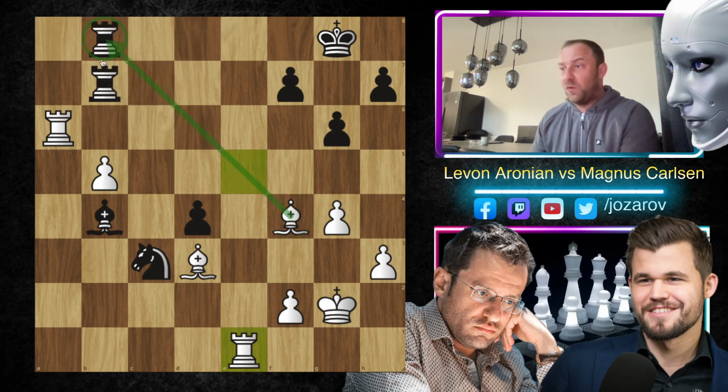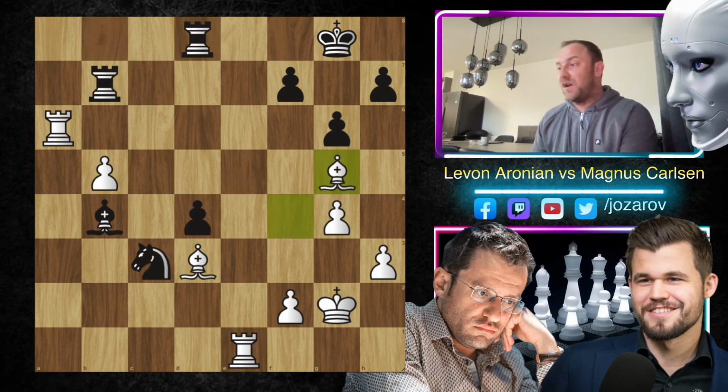Attacking the rook with the move rook to e1. The bishop diagonal has opened now. Rook to d8 again by Magnus, and now bishop to g5. We have rook to b8 again, bishop to f4, some perpetuals again.